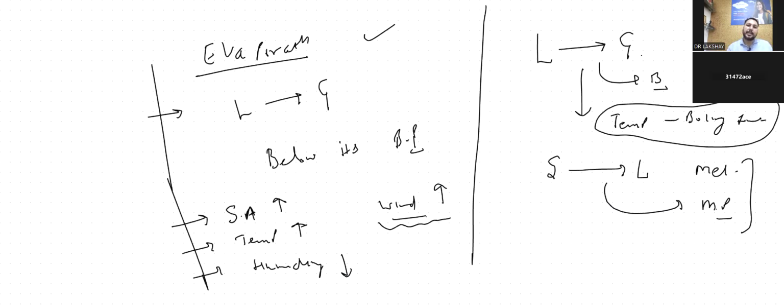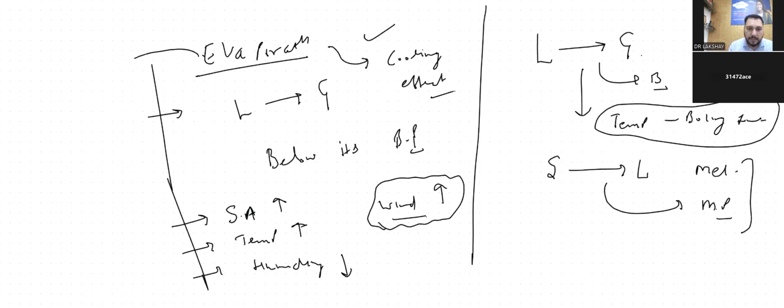What is the end result of evaporation? After evaporation, the surface will experience a cooling effect. On a very hot day in summer, we sweat a lot. What is this sweat process? Sweating is also a process of evaporation. After sweating, what will our body feel? Our body will feel a cooling effect. So these are the major things that I described.